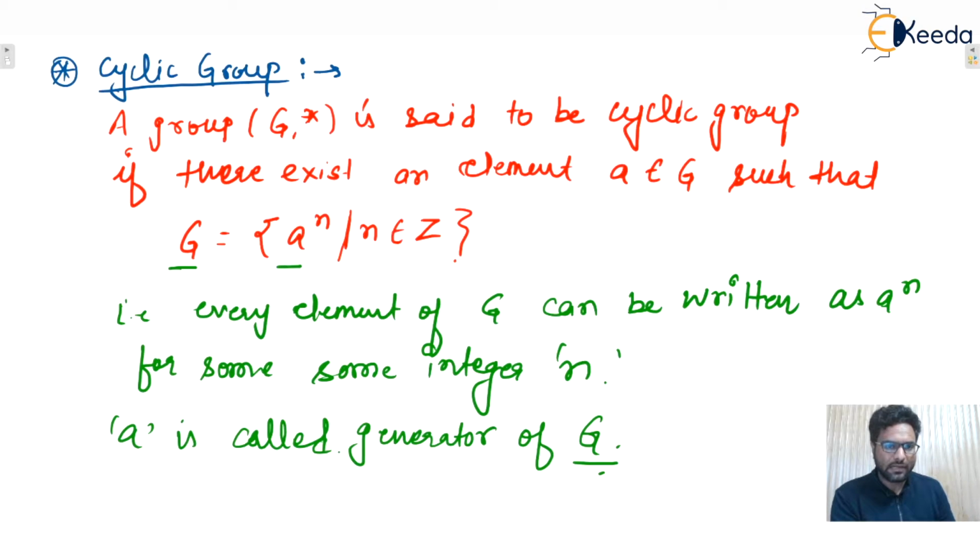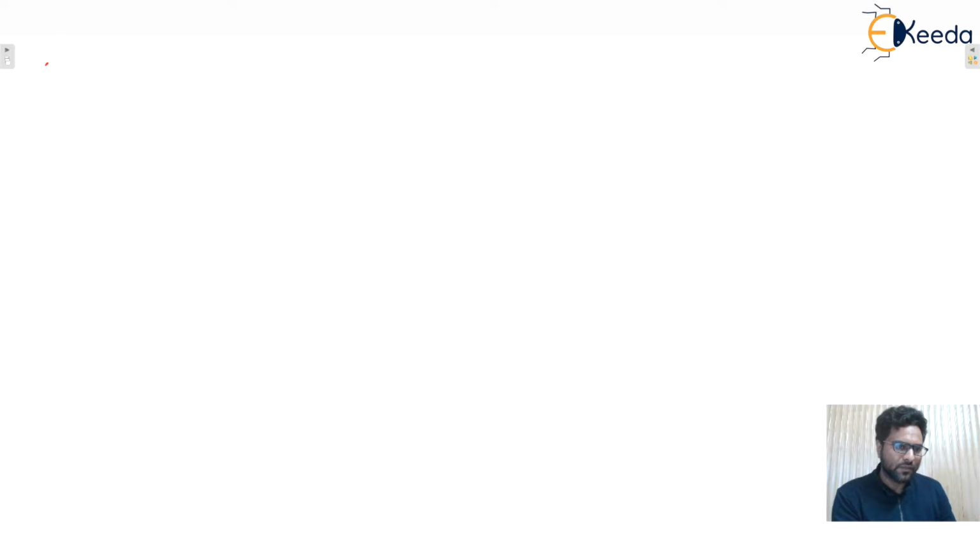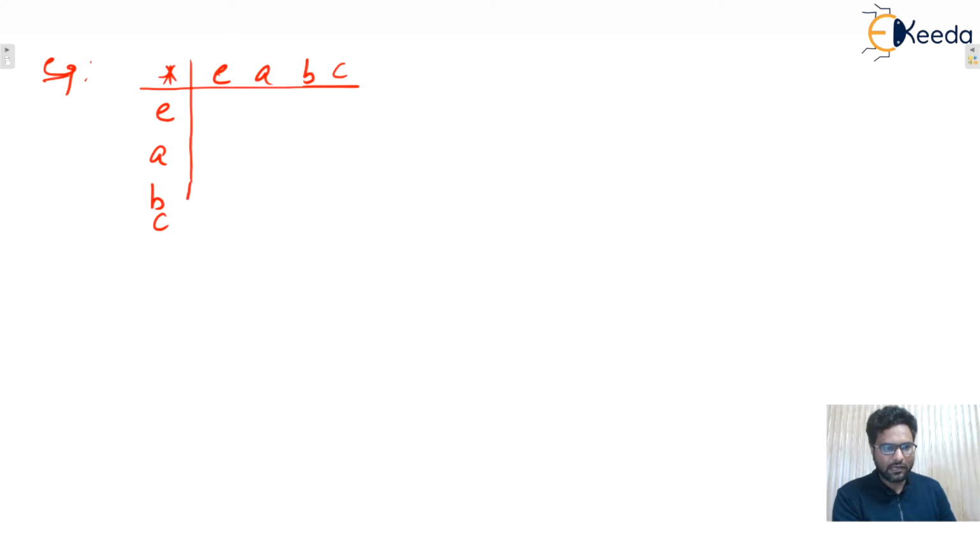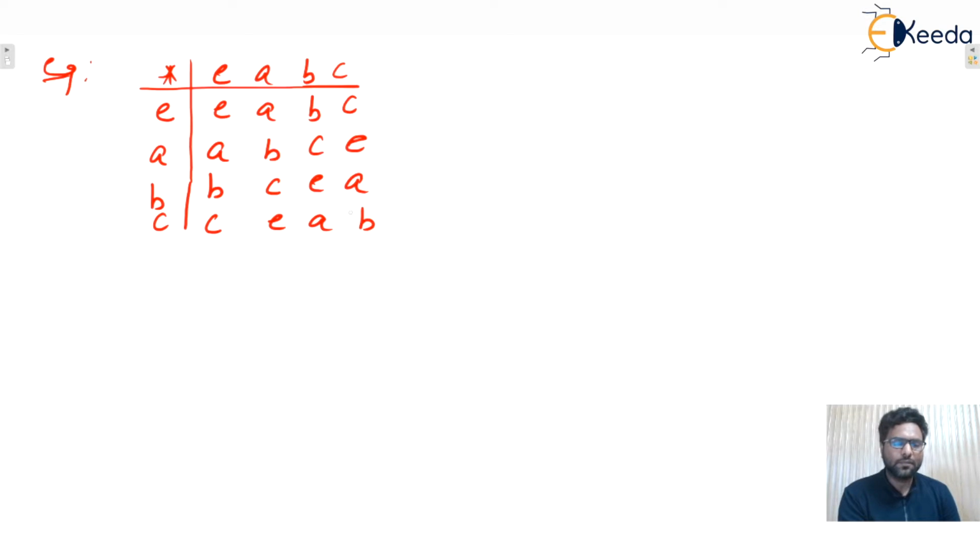Let's say I consider the same example I have taken many times. This is one group e, a, b, c containing 4 elements, given in the form of a Cayley table. The rows are e a b c, then b c e a, and the final one is c e a b. You know this is a well-known group.